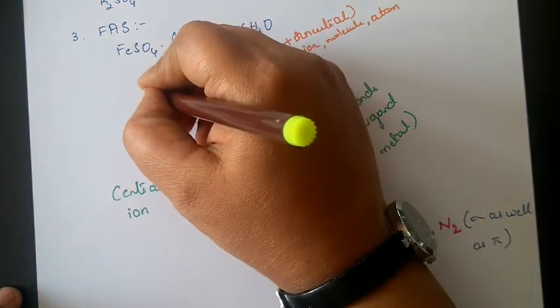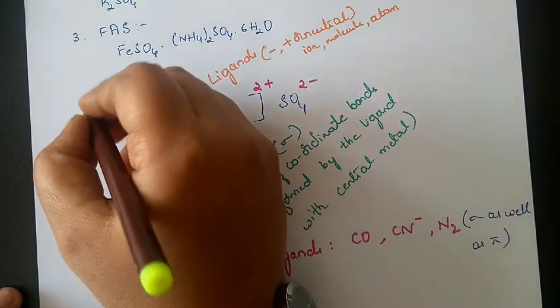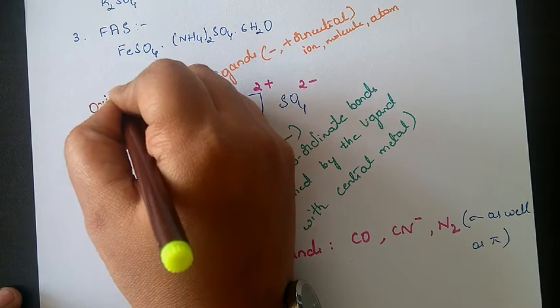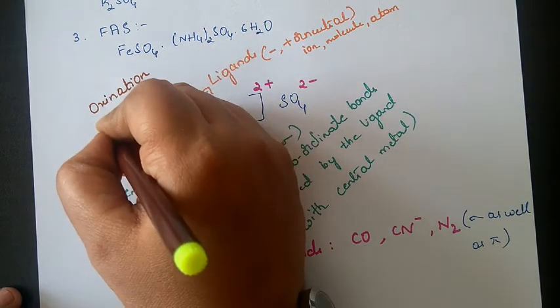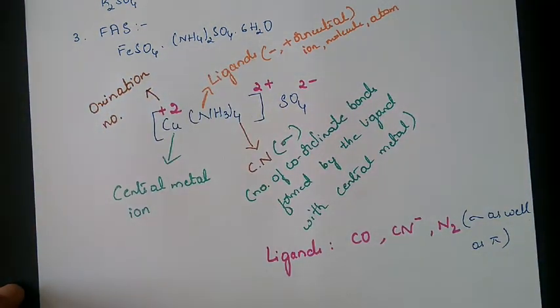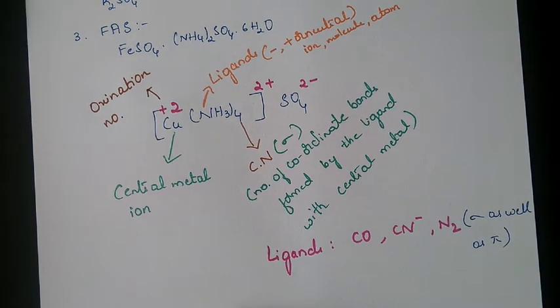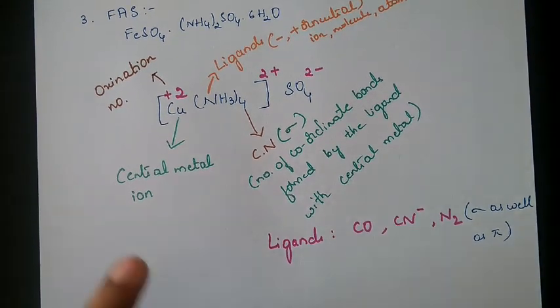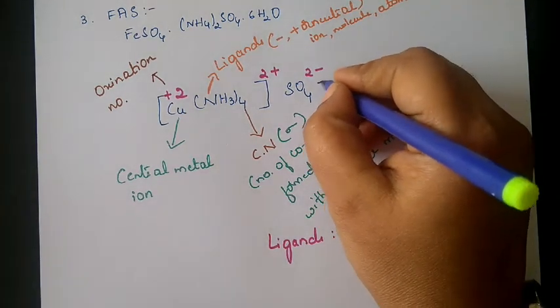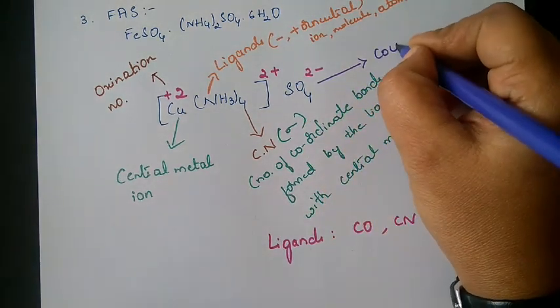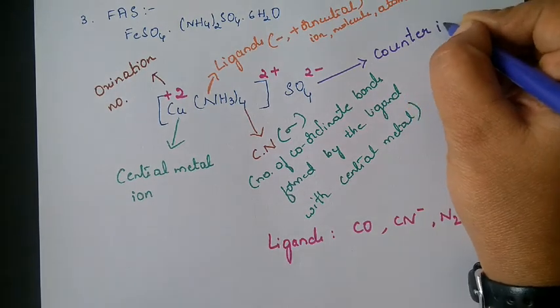So what does this plus 2 of Cu2+ indicate? It also indicates the oxidation number of the central metal atom. If the ligand is charged, then based upon that we are going to calculate the charge of the central metal atom also. And what is that? SO4 2 minus we have. SO4 2 minus is nothing but the counter ion.